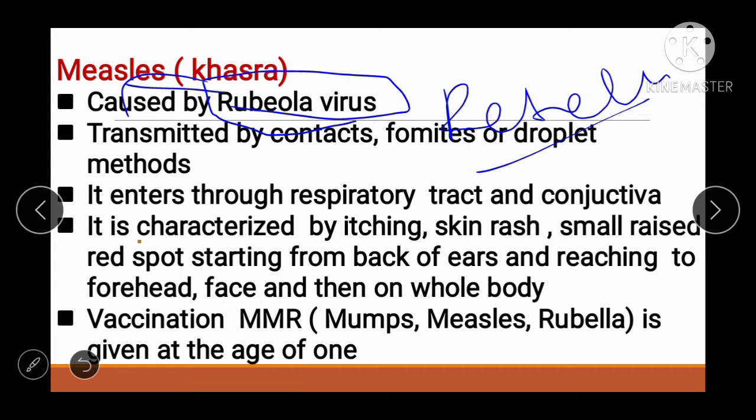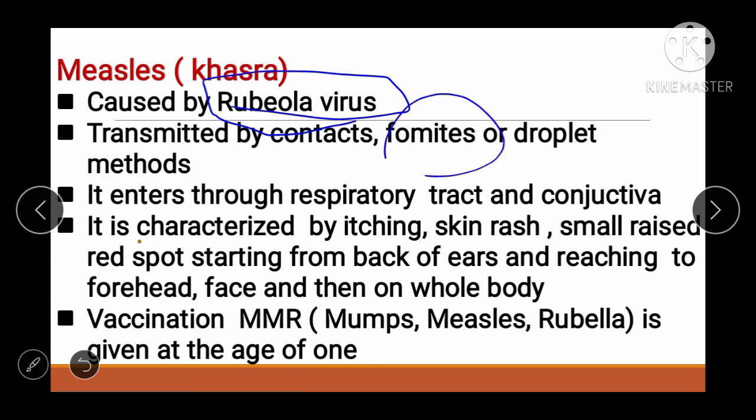It is transmitted by contacts, fomites, or droplet methods. So what are fomites? Fomites are any objects or materials which are likely to carry infection, such as clothes, utensils, and many more. It enters through the respiratory tract. The virus attacks through the respiratory tract and the eyes.